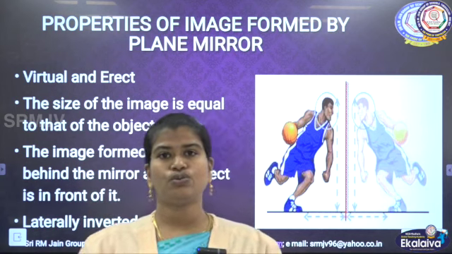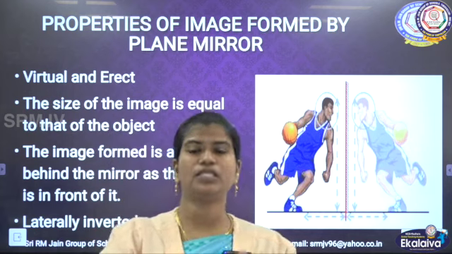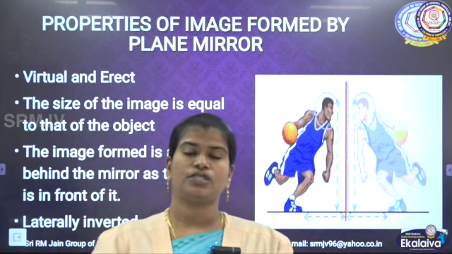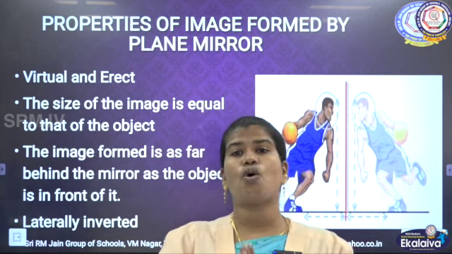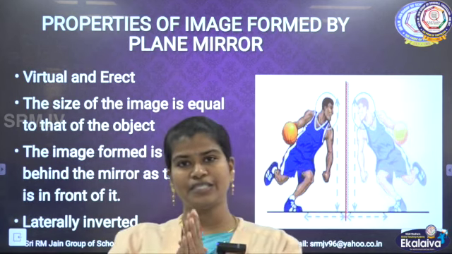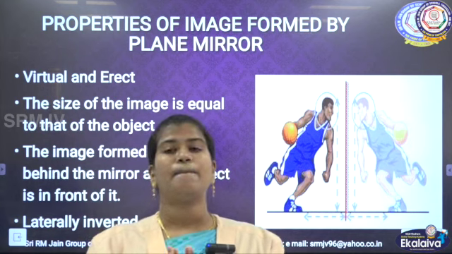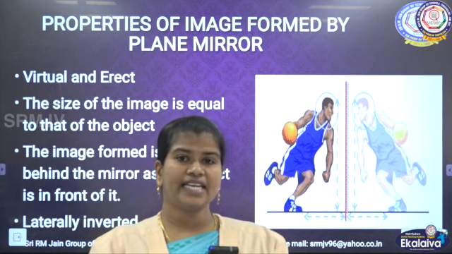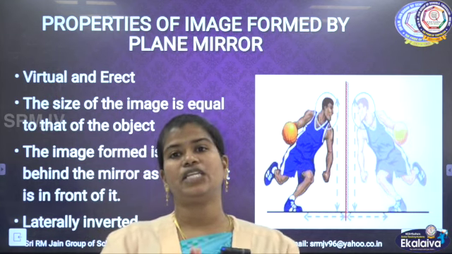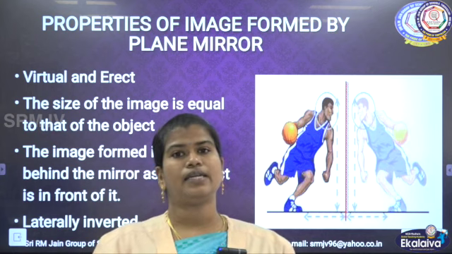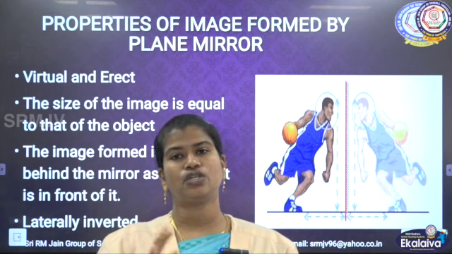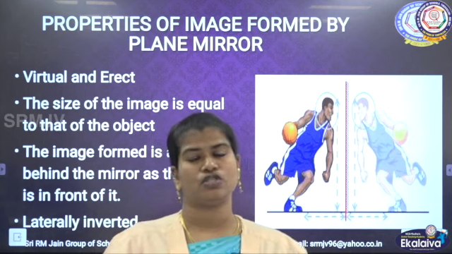So these are the two differences. Let me tell you the other difference. A virtual image will always be erect, which means upright, but real images are inverted, upside down. That is another difference between real and virtual images.